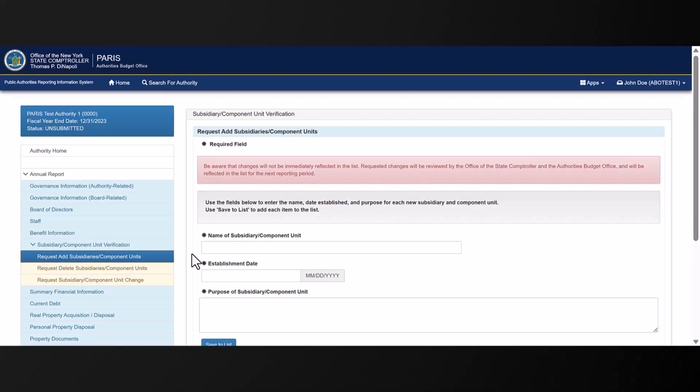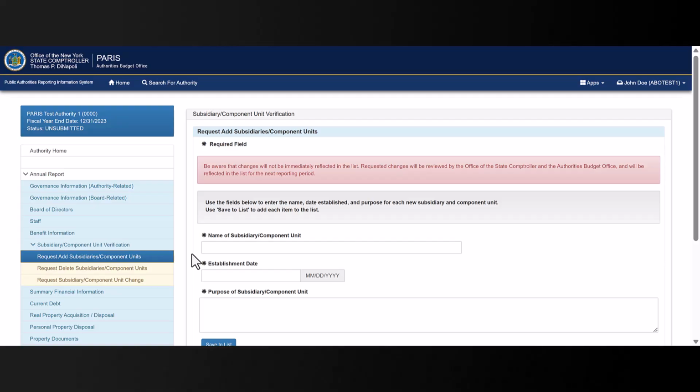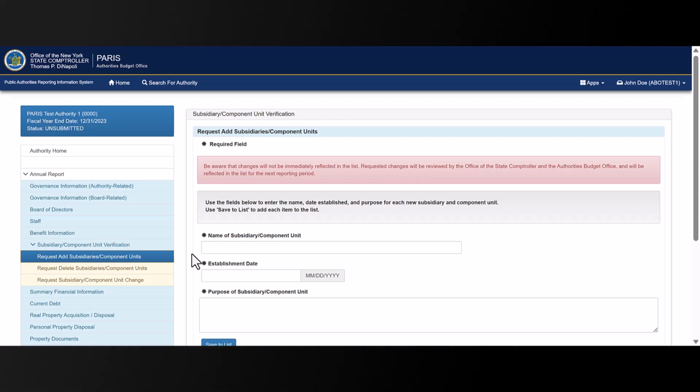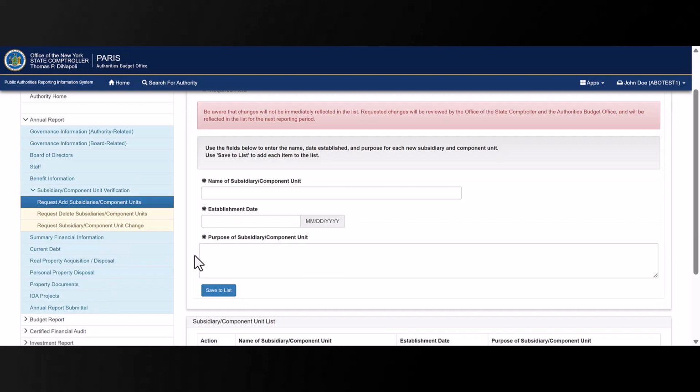The first page is Request Add Subsidiaries/component units. If an authority has a subsidiary or a component unit that is not included in the subsidiary/component unit list on the main subsidiary page, this screen is used to request the addition of the entity to the list. Please make sure that the entity name being entered is its full official name that matches the entity's articles of organization or certificate of incorporation. Once you have completed the required information, you can click Save to List.